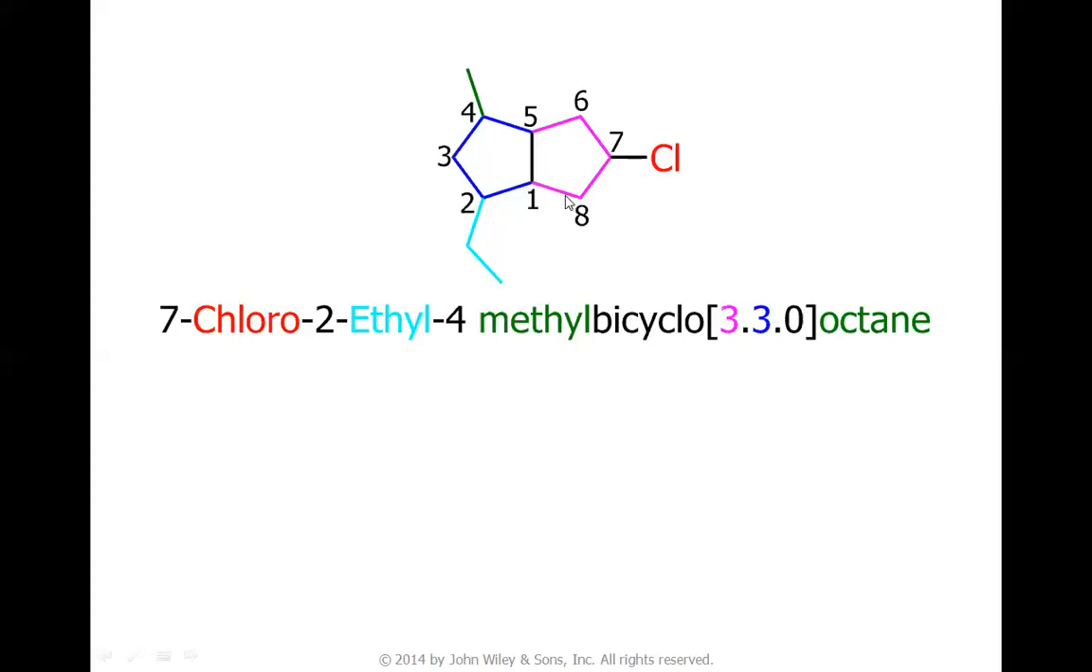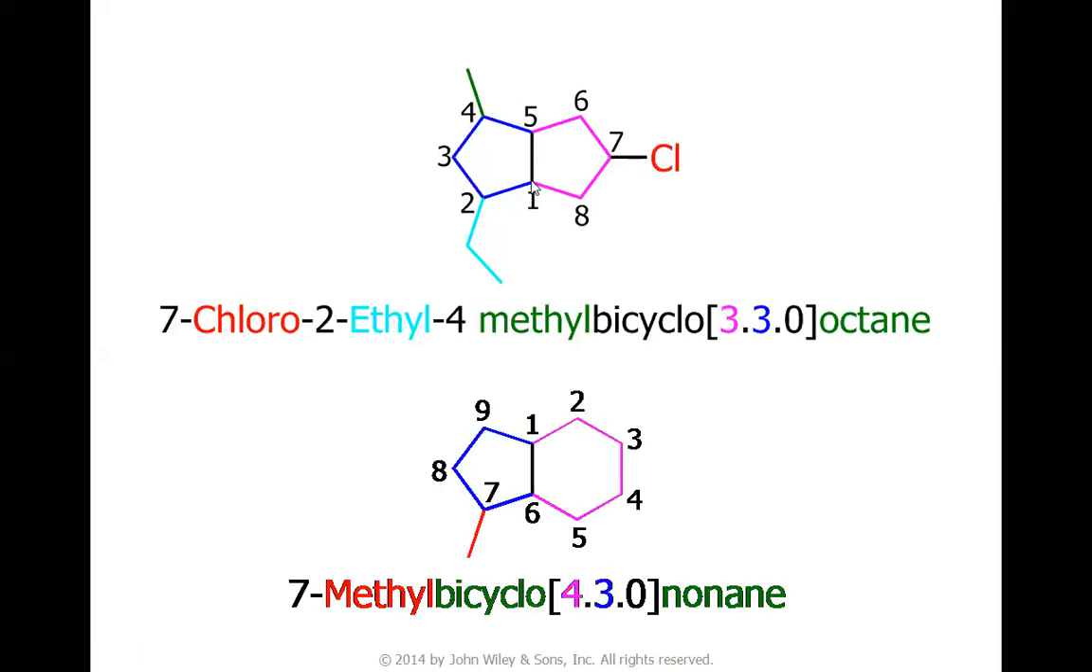Octane is because there are total 8 carbons of these two rings. We will not consider the ethyl and methyl because they are the substituents, but we will consider the ring carbons, which are 8 in counting. So it's octane, and 330 has come from, there are 3 carbons if we exclude the fused carbon for this ring, and we have also 3 carbons if we exclude the fused carbon for this ring. So 3 for one ring's carbon, 3 for the other ring's carbon excluding the fused carbon, and 0 because there is no carbon between the two fused rings if you consider directly this bond.